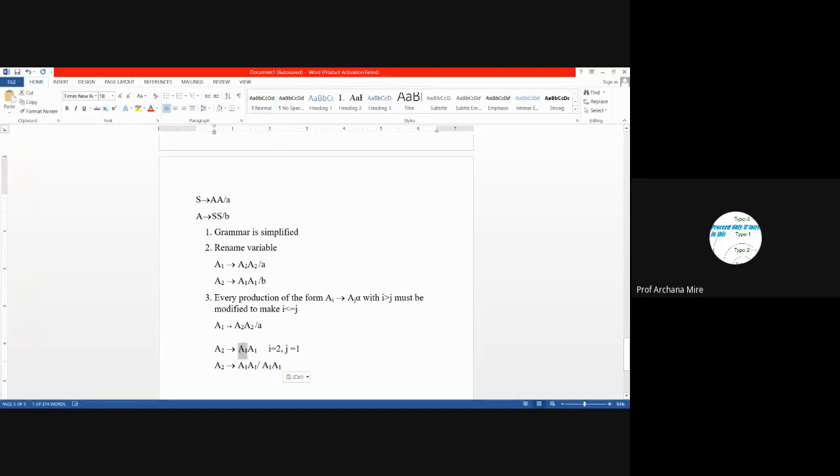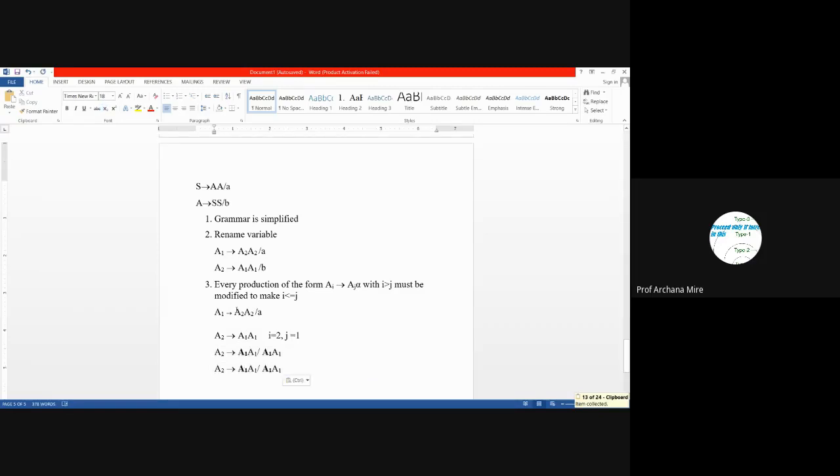Once again, we are replacing only the leftmost non-terminal. We are keeping this remaining string as it is. So let's replace it. I will mark this in bold and also this in bold. And in the next step, let's replace it. In place of this A1, we will write A2, the first production rule. And in place of this A1, we will write this production. So it will be this.